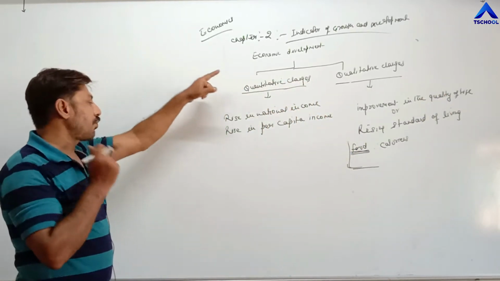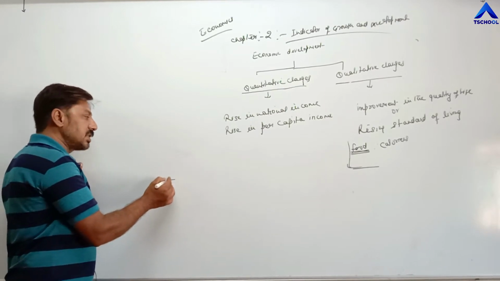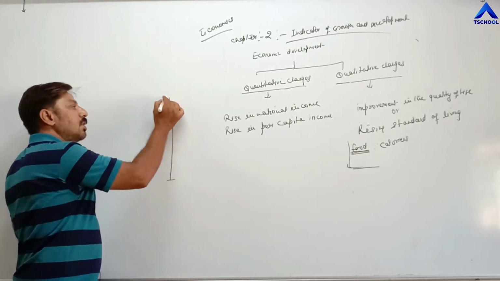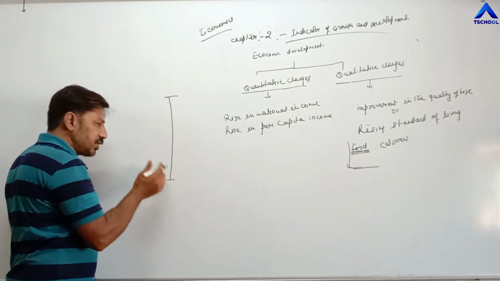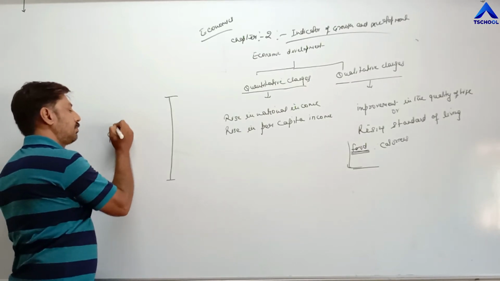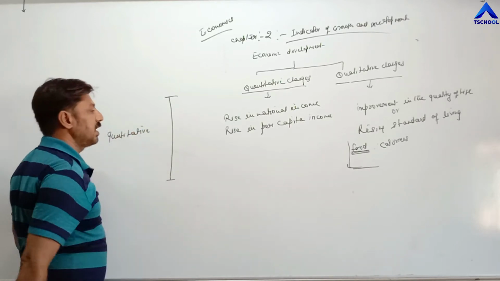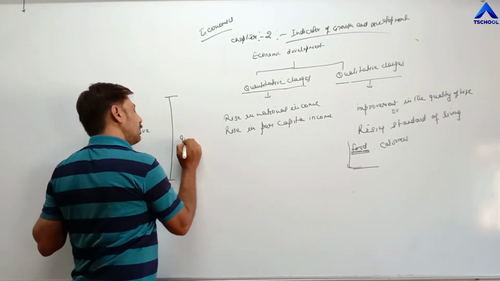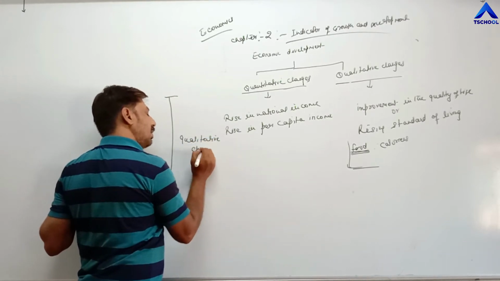So in the process of economic development, whenever any underdeveloped economy starts developing, it takes a long time, and during this duration both quantitative as well as qualitative changes take place.